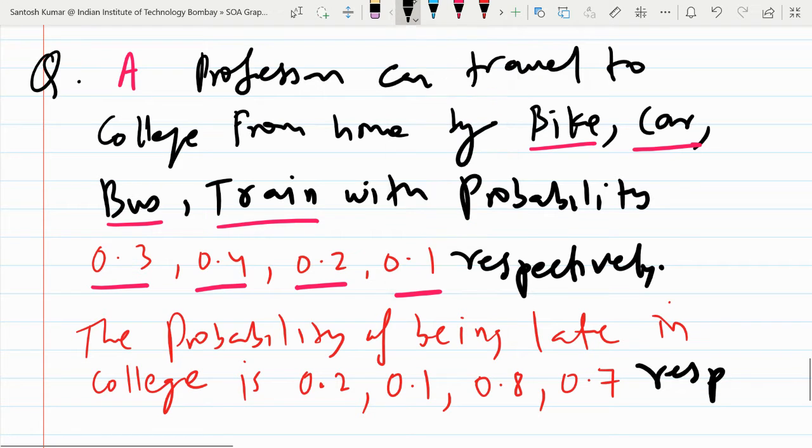So respectively means with respect to the same. Like if they use bike, probability is 0.2 that he will be late or she will be late. If we use car, probability is 0.1 of being late. If we use train, probability is 0.8 of being late. If they use